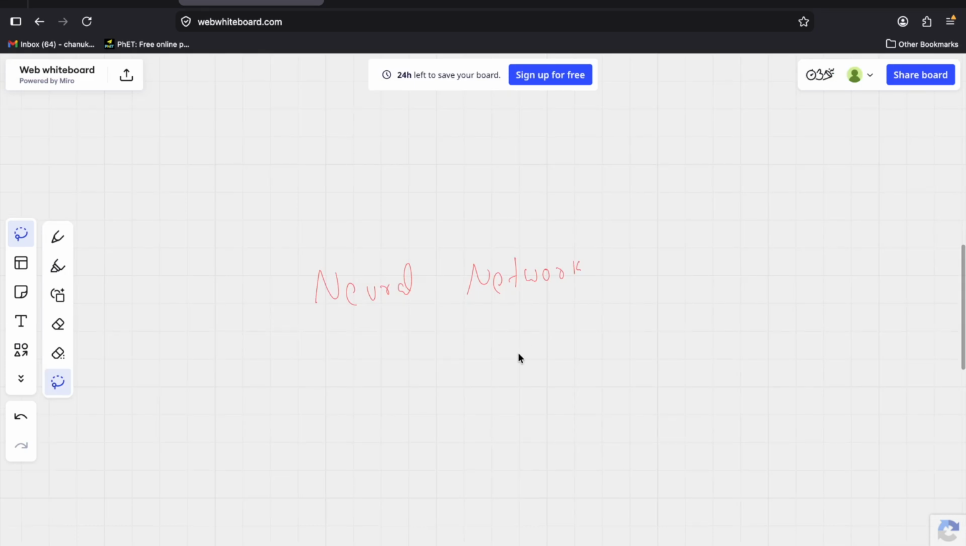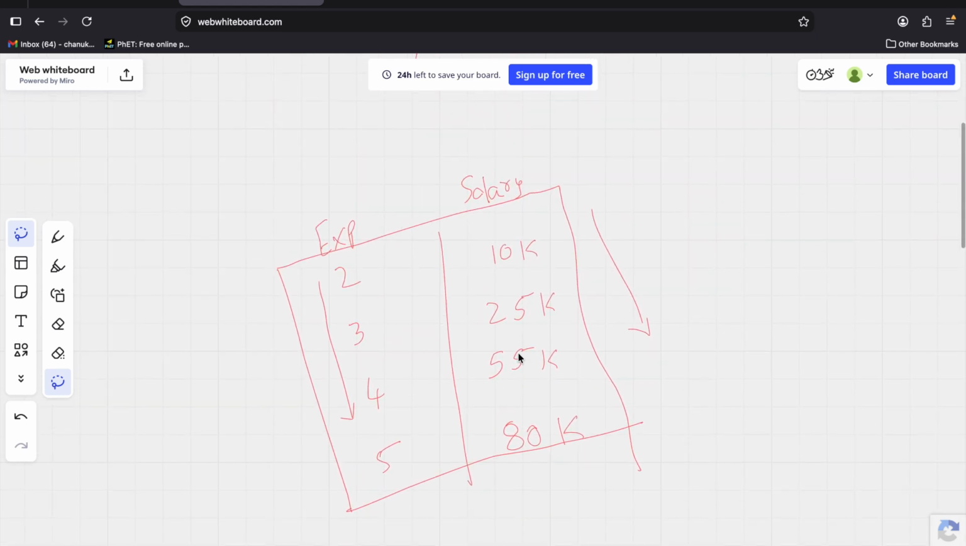Now we know how a human is learning using the brain, and how artificial intelligence is learning using a neural network. Now what exactly does learning mean here? Let's say, how will a human answer a question? If I ask, what is the salary of a person with 4 years of experience? Now what does a human do? If I give this data, this is my experience column, this is my salary column. The user is asking about 4 years of experience. So what is the salary? Looking at my salary column, I have 55k. This is how a human understands the data.